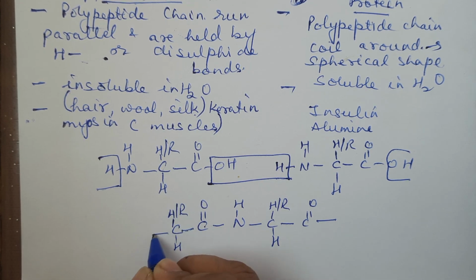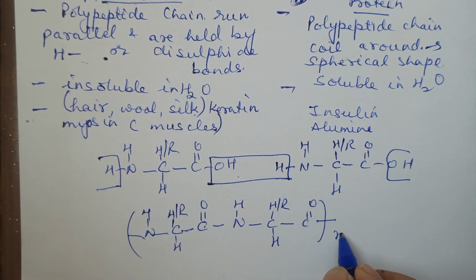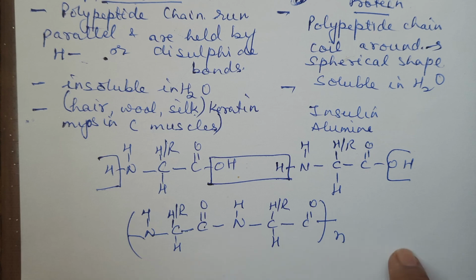This is H. This is N and H. Likewise, you may have many such amino acid linked together. Such a chain is called a polypeptide chain. This chain, which I have written here as n, n means many amino acids are getting linked together.